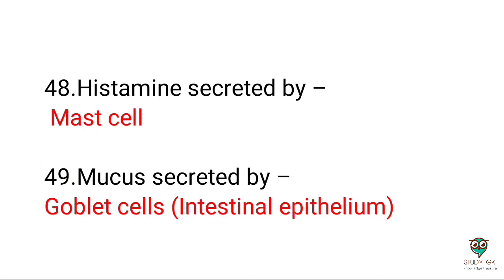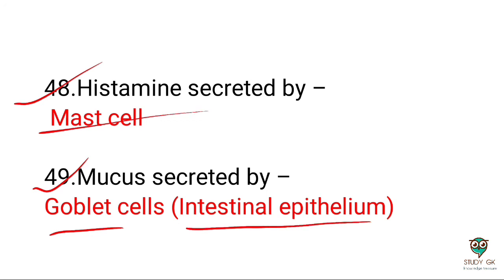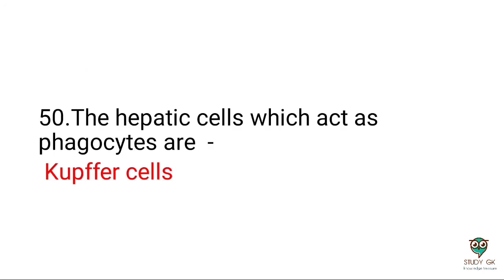Next: histamine is secreted by mast cells. Next question: mucus is secreted by goblet cells of the intestinal epithelium. And today's last question: the hepatic cells which act as phagocytes are called Kupffer cells. This is very important.